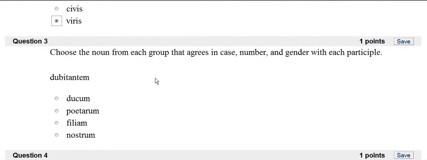M. This is going to be either masculine or feminine accusative singular. So I'm looking for something that's masculine or feminine accusative and singular. The only one here is filium. Ducum is genitive plural because it's third. Potarum is genitive plural. And nostrum is also genitive plural.